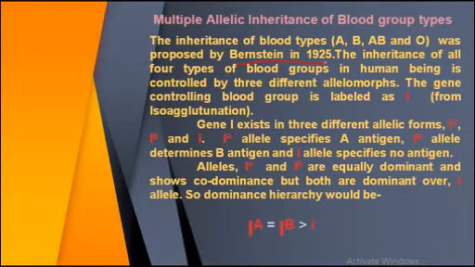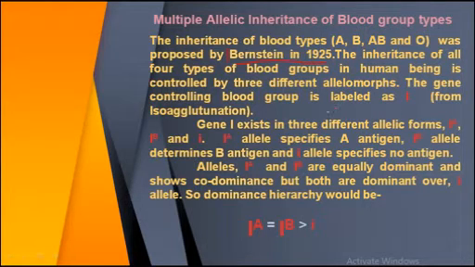We have seen Landsteiner and his students discovered the different types of blood groups, but how these blood groups are inherited in offspring was discovered by Bernstein in 1925. So the inheritance of all four types of blood groups in human beings is controlled by three different allelomorphs.